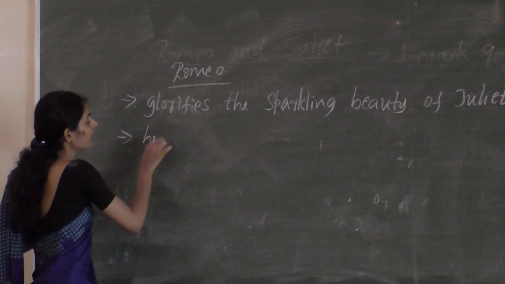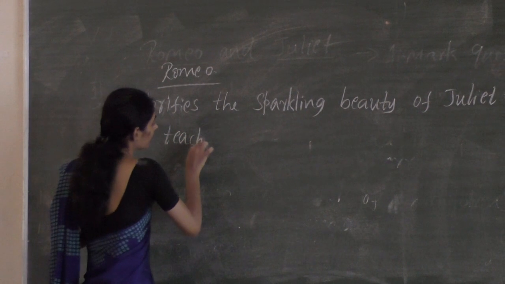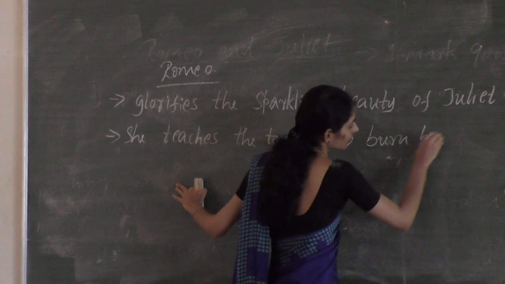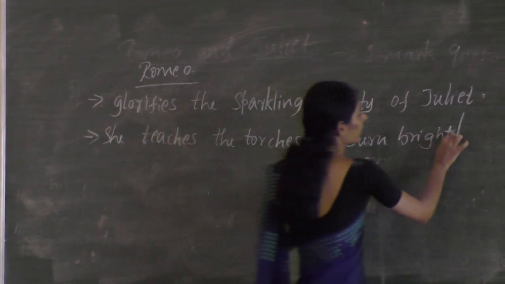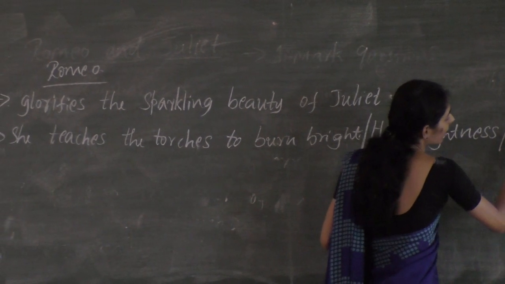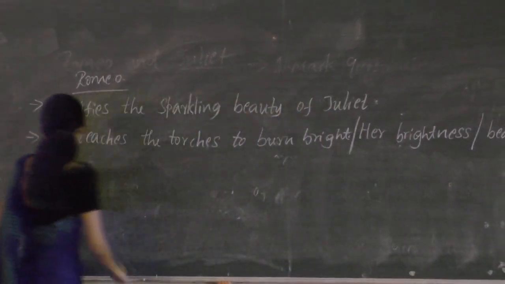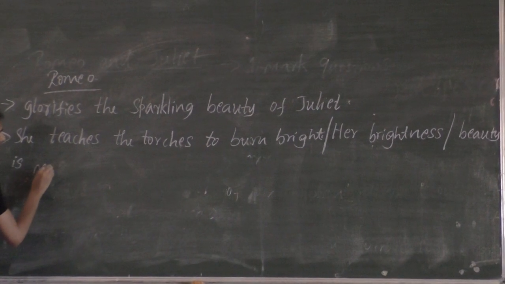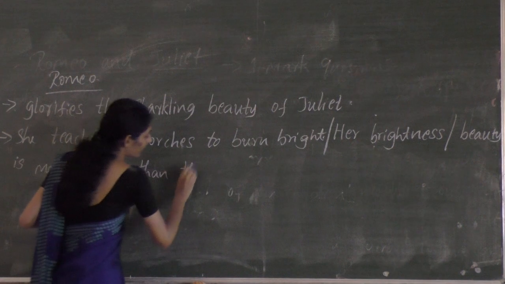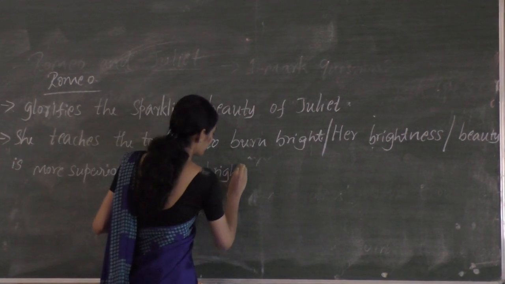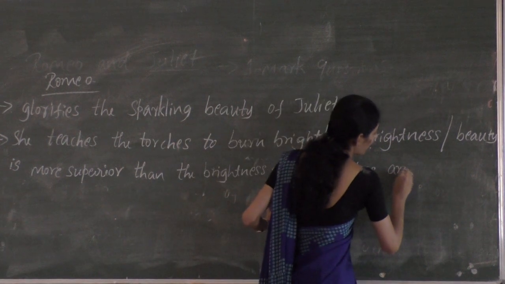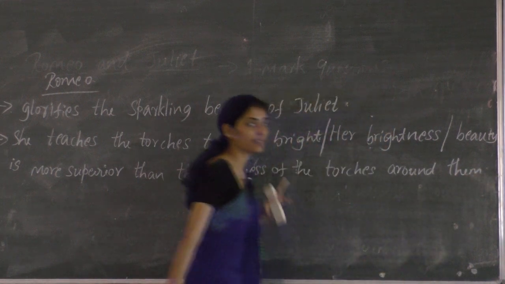Somewhere he says that she teaches the torches to burn bright, or in other words, her brightness or her beauty is more superior than the brightness of the torches around them. So this is the meaning of the first line.